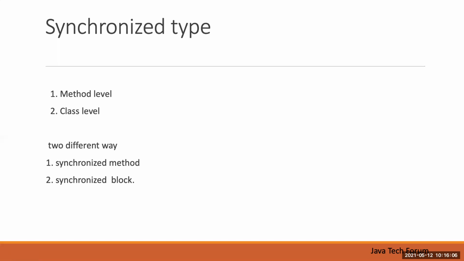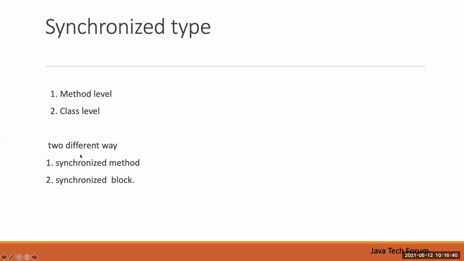For my class, only one lock will be there. You need to acquire the lock to process the synchronized method or synchronized block. That is the difference between object level and class level. To make the synchronized block class level, you need to define it as a static method. Then it will be class level, so you cannot process multiple objects in parallel. That is the difference between object level and class level.